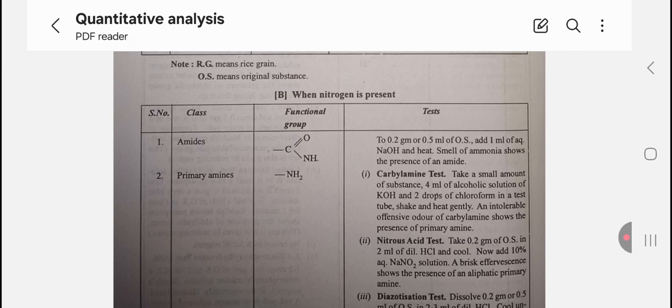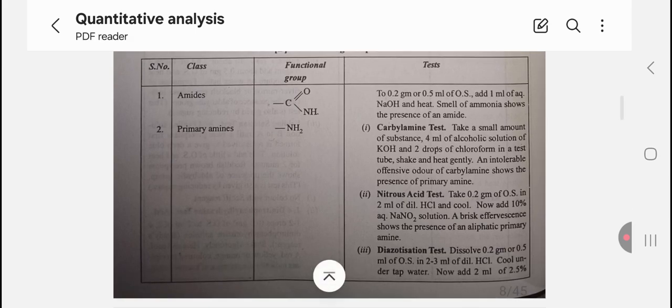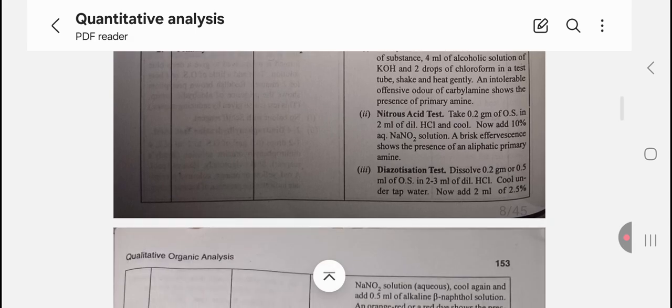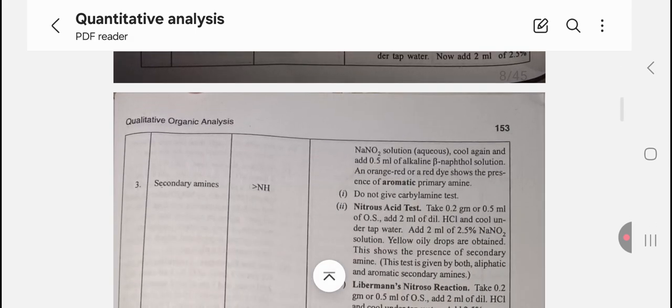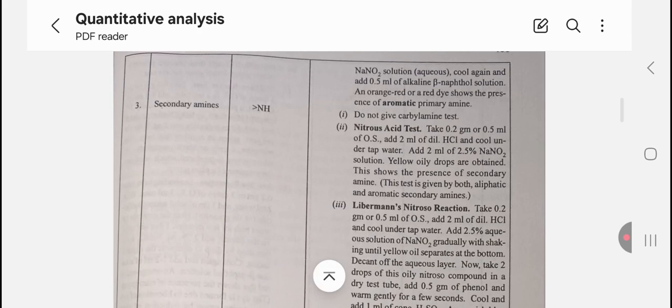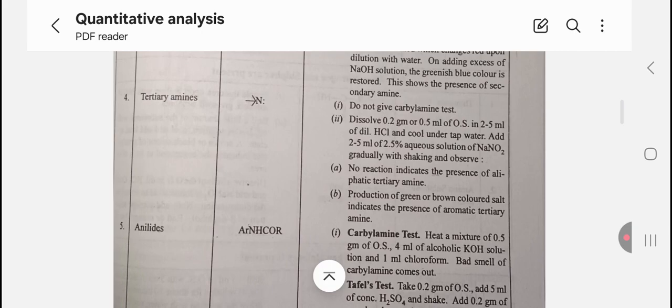B. When nitrogen is present. Amide: to 0.2 gram or 0.5 ml of the organic substance, add 1 ml of the aqueous NaOH and heat. Smell of ammonia shows the presence of the amide. Primary amines: carbylamine test, nitrous acid test, diazotization test. Secondary amines: nitrous acid test, Liebermann's nitroso reaction. Tertiary amines do not give the carbylamine test.